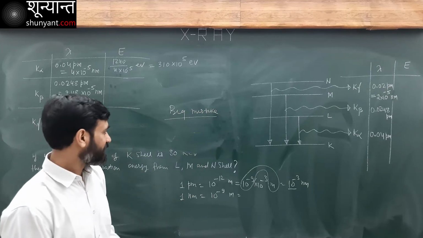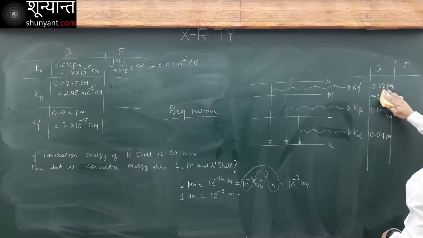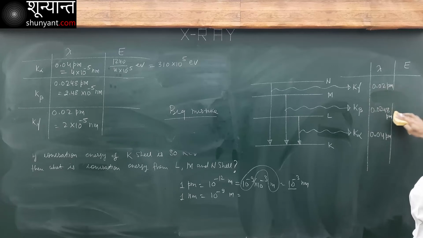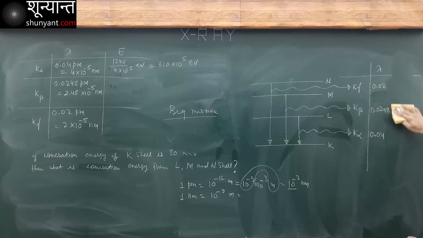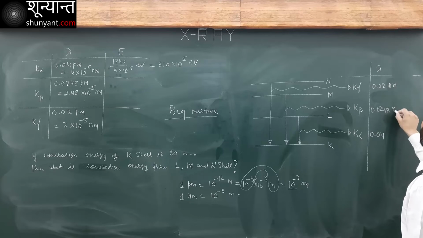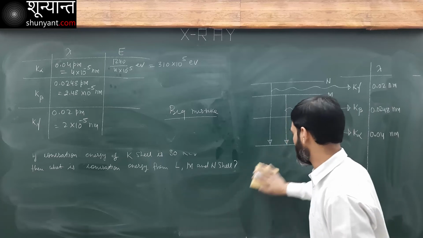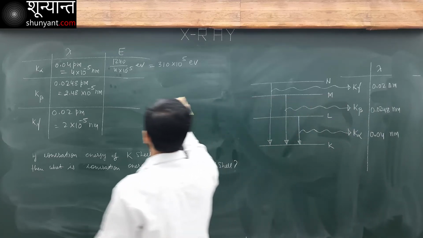What is the big mistake? These are not picometers. They are actually nanometers. It is nanometer here, and this also is nanometer. So all this conversion is not required. This is one mistake I made. Let me correct it.